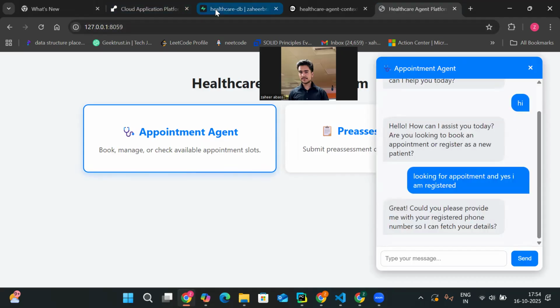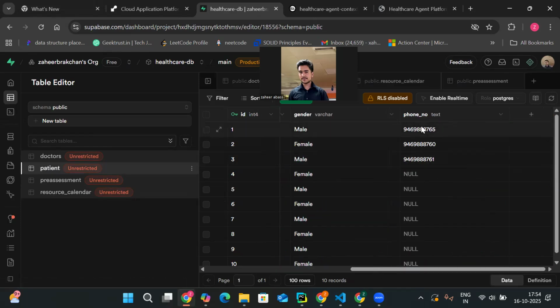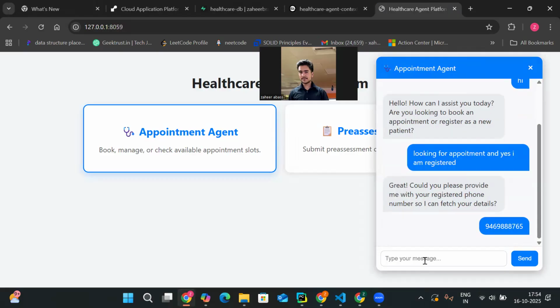Okay, so it might be asking for details. I'll take an existing patient's phone number so that it will be easy. The agent is using the phone number of the patient to fetch the details.